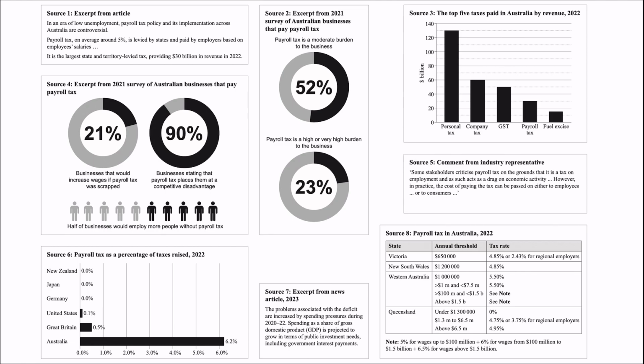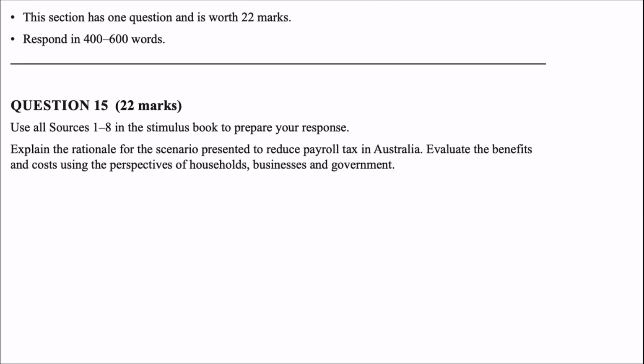So now we've spent some time going through our 8 sources of the stimulus book. Let's look at the question. This section has 1 question and is worth 22 marks. It's the lowest it's ever been. What we saw in previous years is that the question could be nearly half the marks. I think QCAA are tending towards the final question having a bit less emphasis placed upon it. You've got to work a bit harder for the middle short response questions now. 400 to 600 words, still a bit to write.